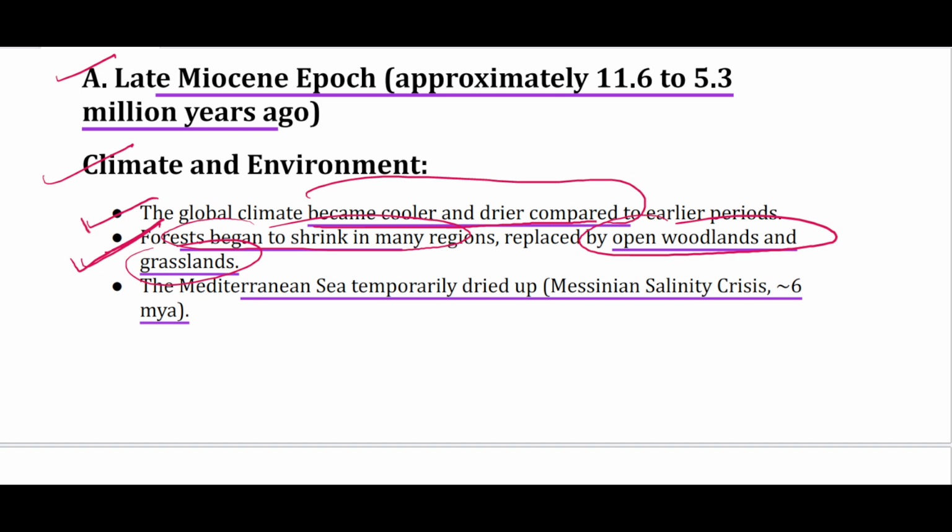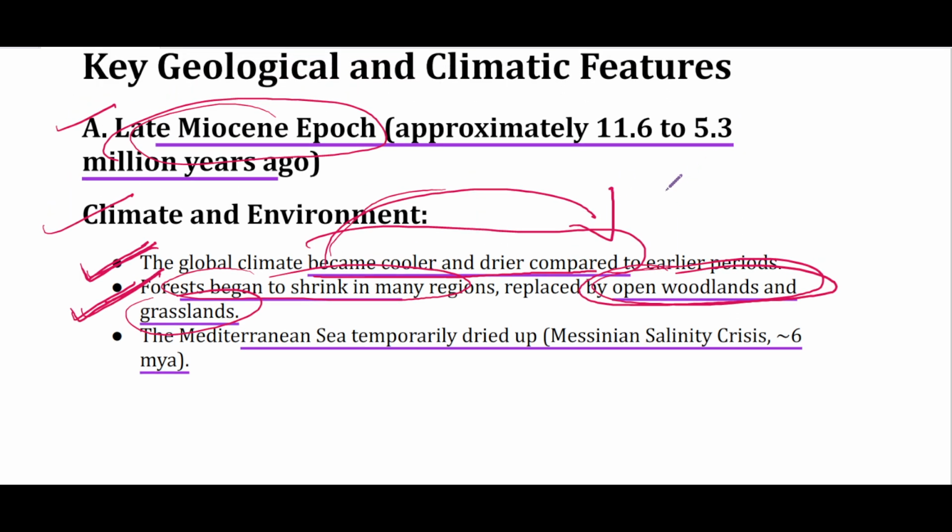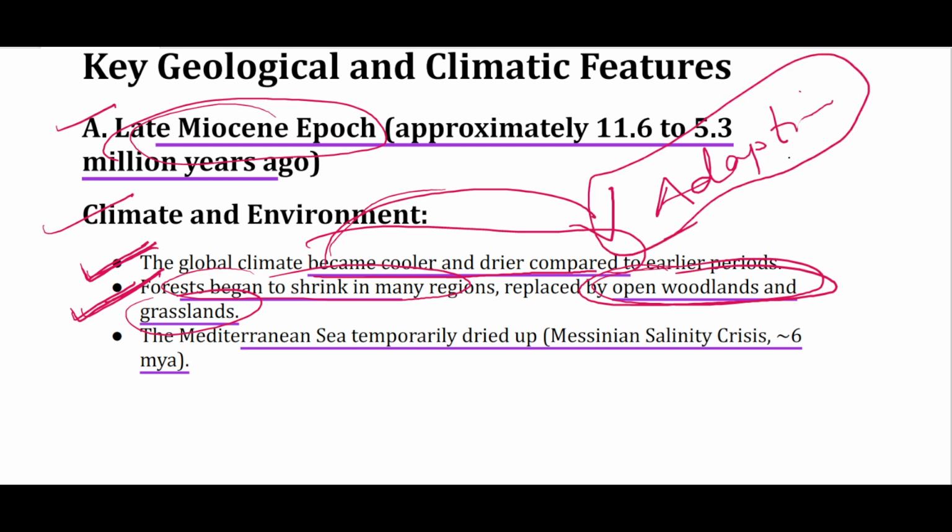This information you should remember, because I told it in the earlier video also, and I am telling it again now. During this time, this transition from forest-based habitat to open grassland and woodlands created critical adaptive pressures for earlier primates. And because of those adaptive pressures, today Homo sapiens is ruling the world.